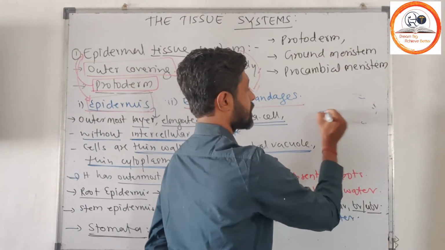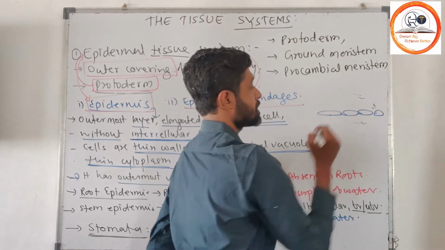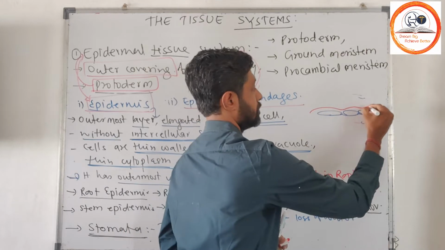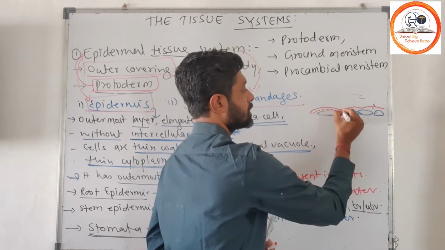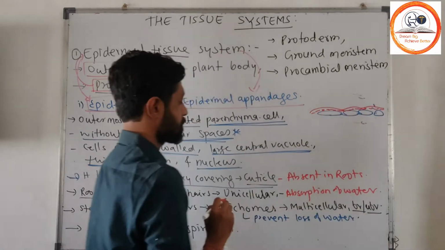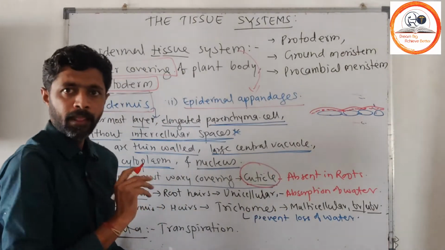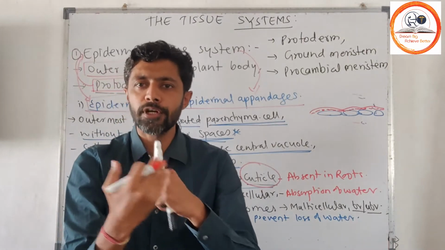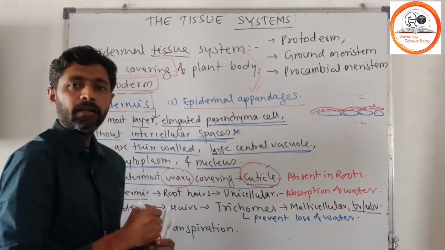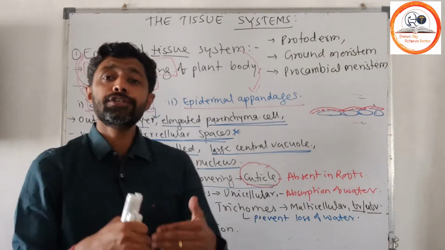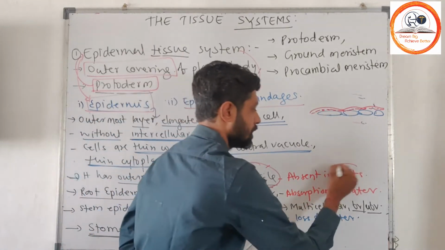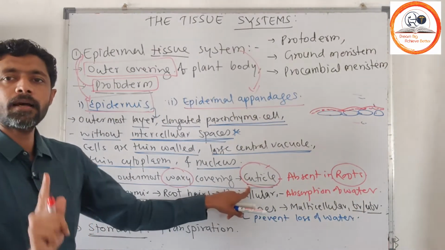Likewise there is epidermis, and this epidermal tissue system has an outermost covering. This outermost covering has a waxy substance, which forms the outermost covering we call the cuticle. The cuticle is a waxy layer that prevents the loss of water, and it is absent in the roots.